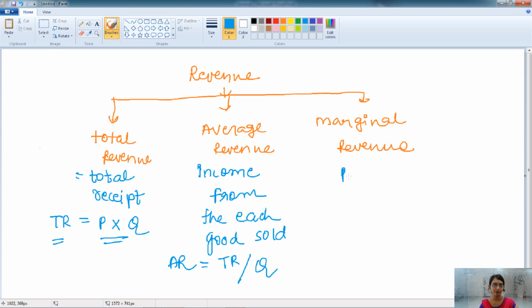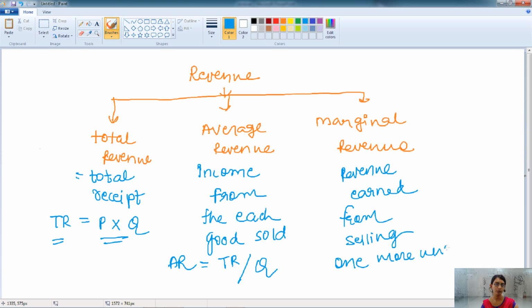Marginal revenue is the revenue or the income that is earned from selling one more unit of output. So when we are selling one more unit of output, the income generated from that additional output is known as the marginal revenue. So this is about the total revenue, average revenue and the marginal revenue.